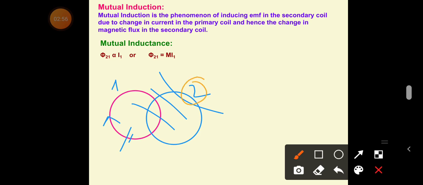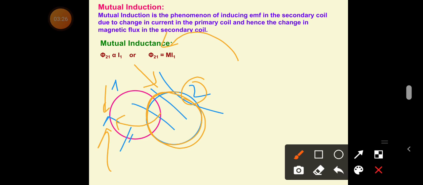But again, the current produced as the induced current in the second coil opposes the rise in the current in the first coil, or if the current is decreasing in the first coil, it will oppose that also. That is done with a property called mutual inductance. Be careful what I am saying here. The current given in the first coil gives magnetic flux.